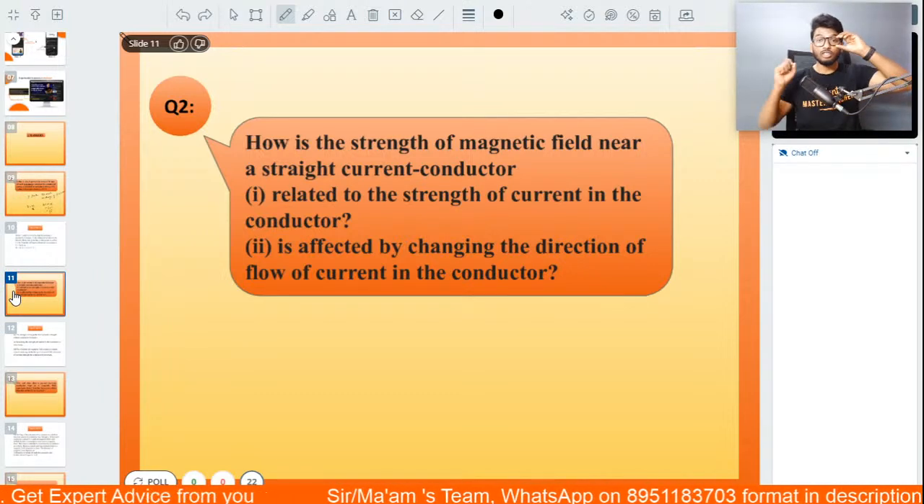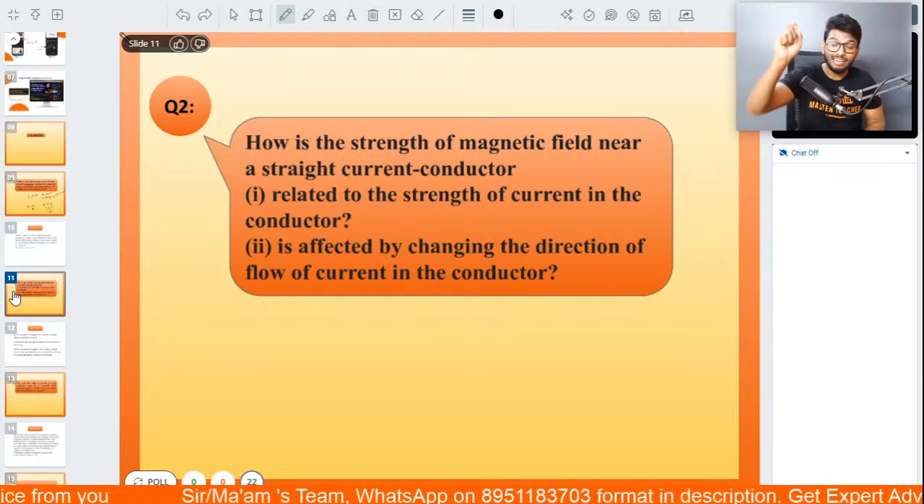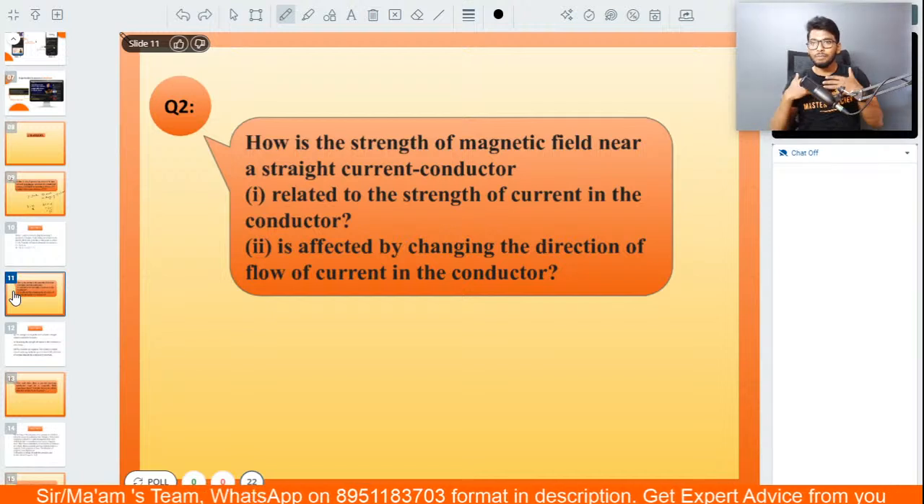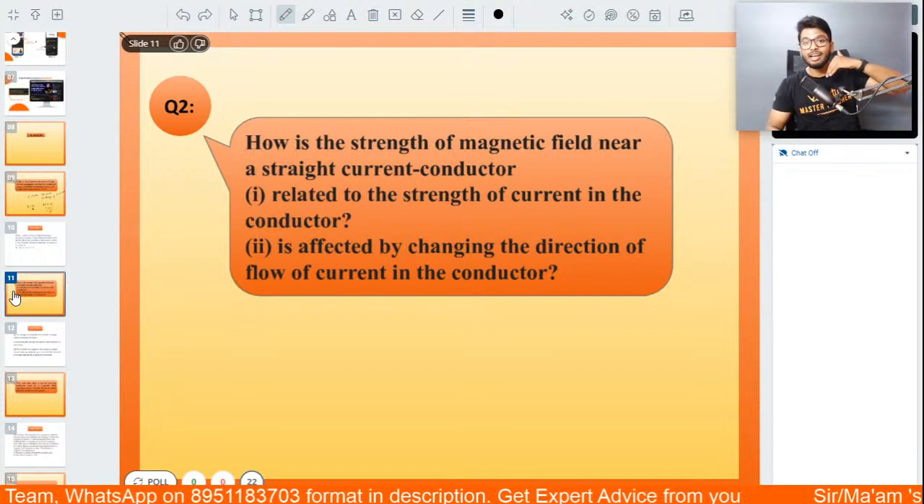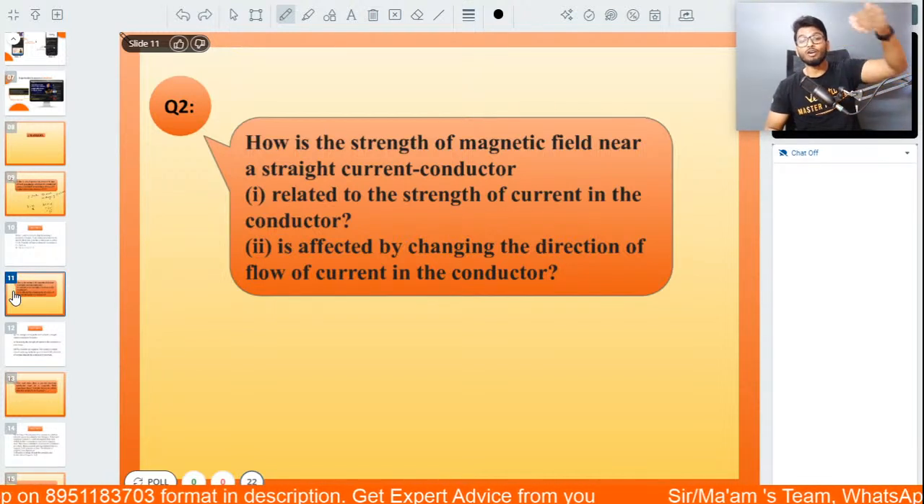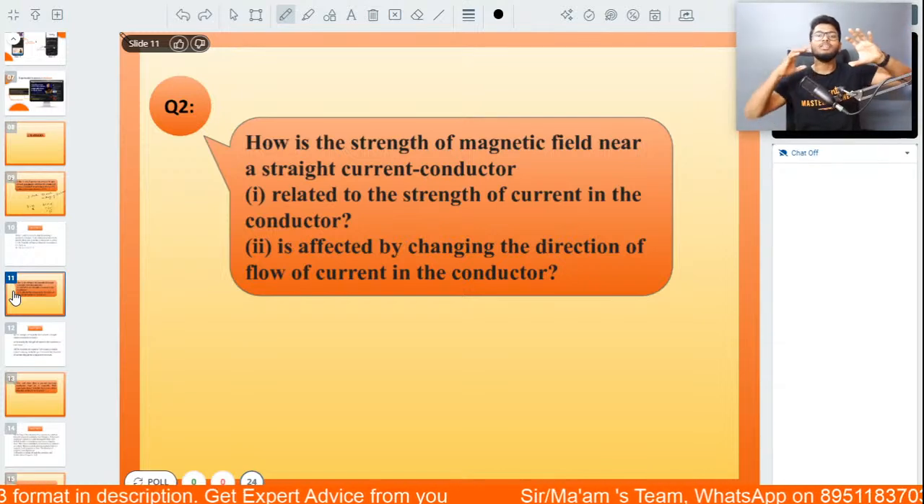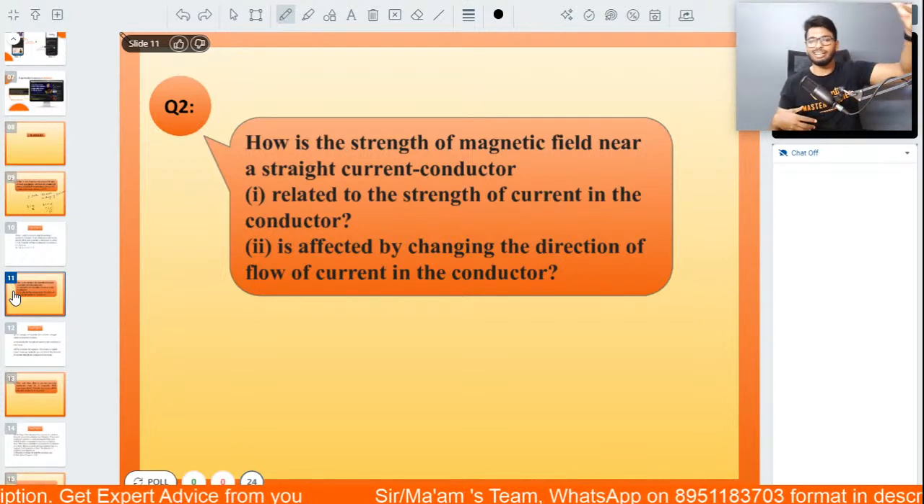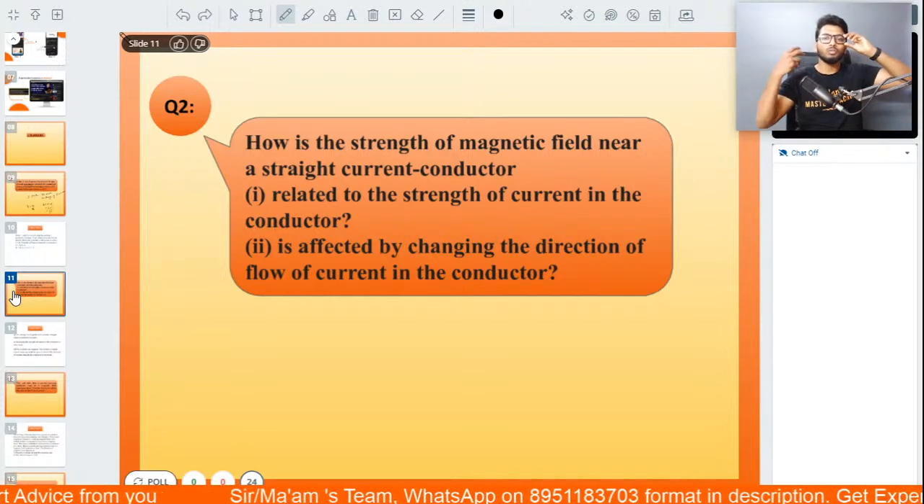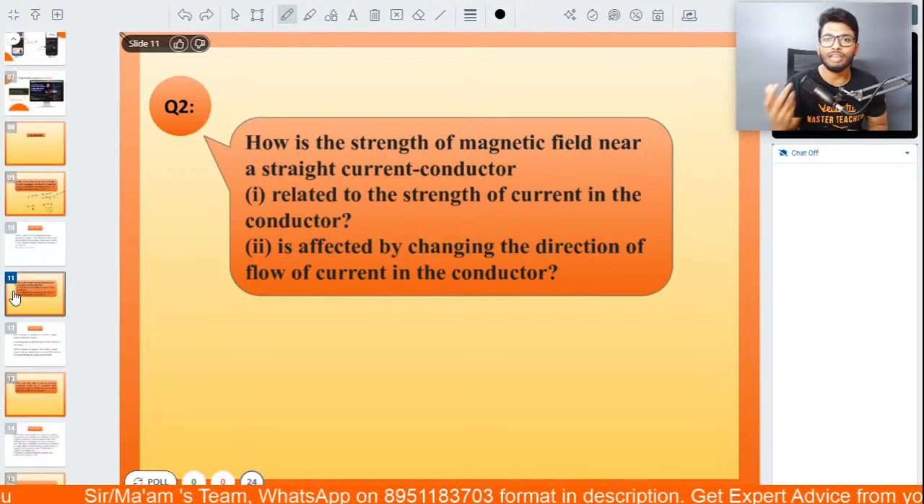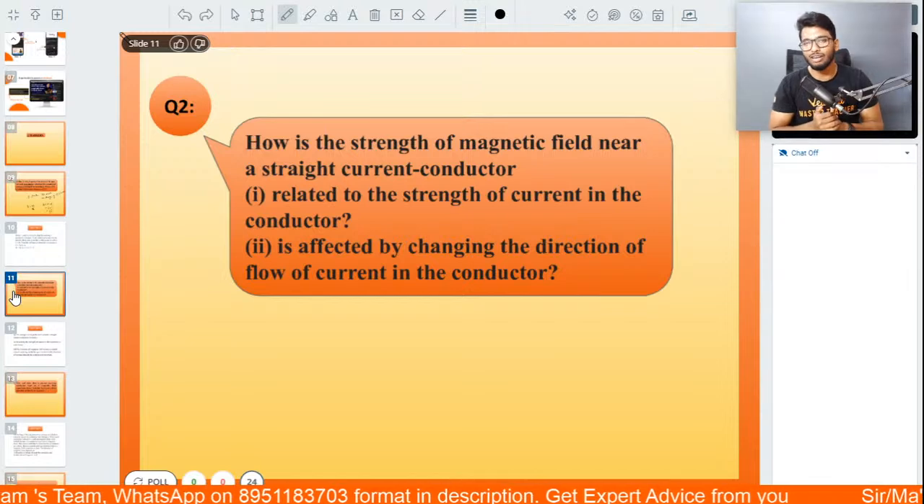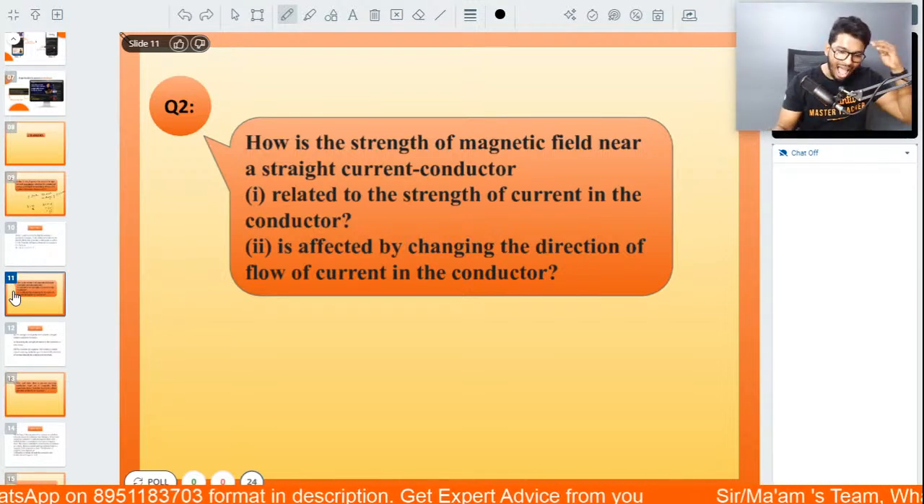How would the strength of the magnetic field around a straight current carrying conductor be affected by increasing the strength of the current? If you're increasing or decreasing it, what sort of impact would that have on the magnetic field? Very simple, guys.